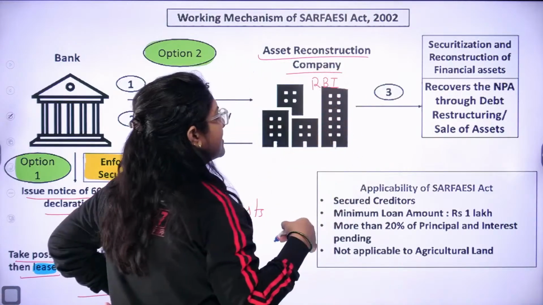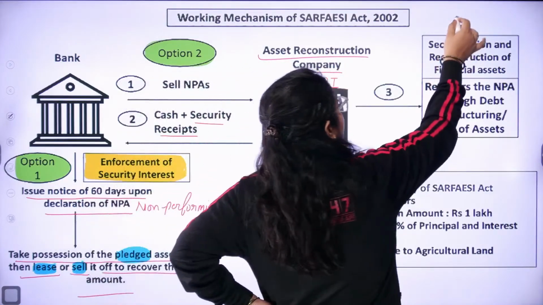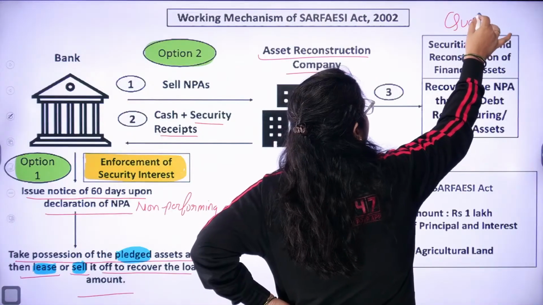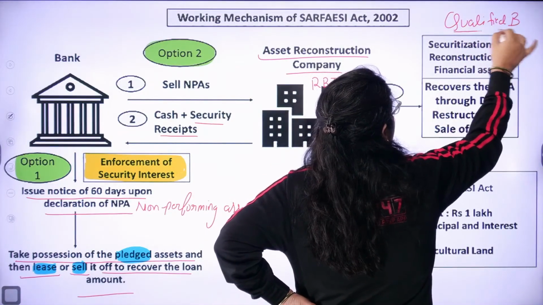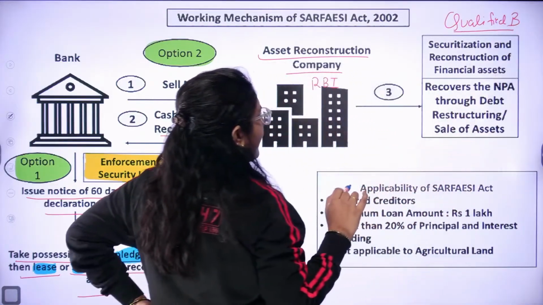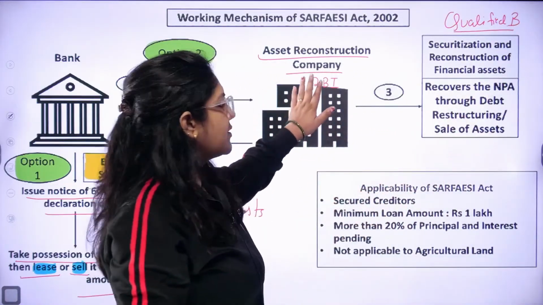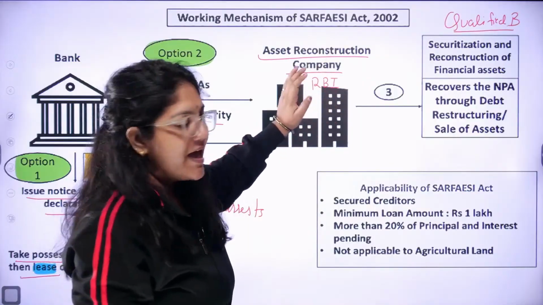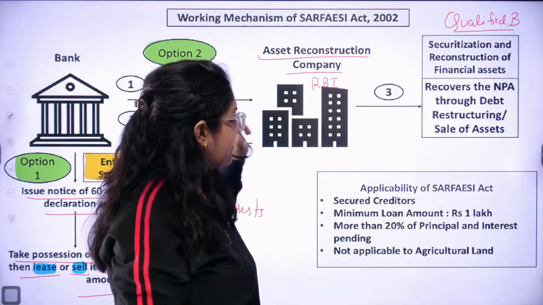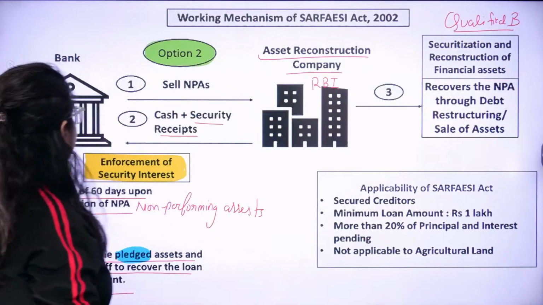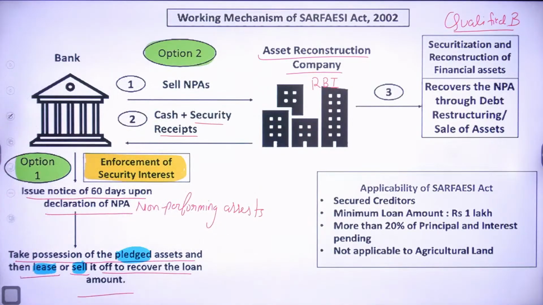This ARC company will now search for a qualified buyer, and the qualified buyer will take the security receipt from the ARC company. In this way, the bank will recover the amount, class.